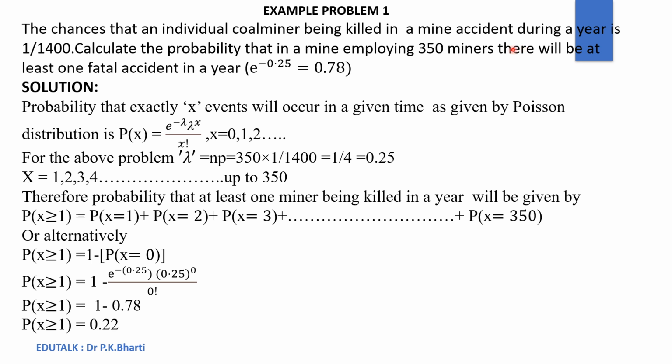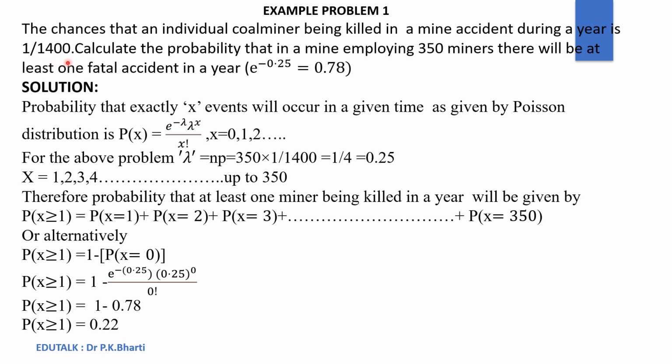Here we can say the probability of happening, that is probability that a miner will be killed in an accident during a year, is 1 by 1400, which is very small. And the total number of employees are 350. So here we can say for applying Poisson distribution, n will be 350, while p, the probability of happening, will be 1 by 1400.